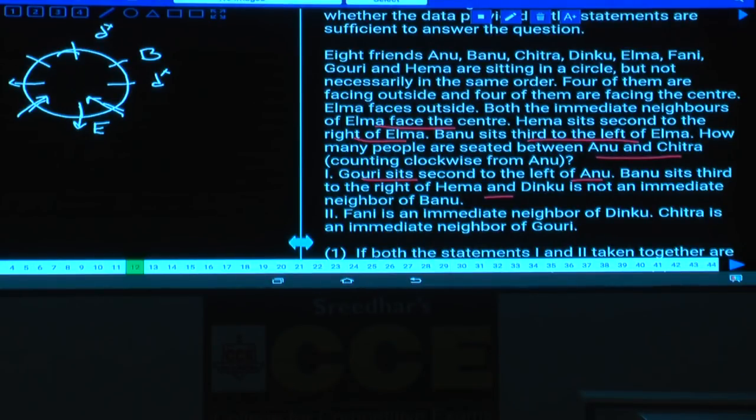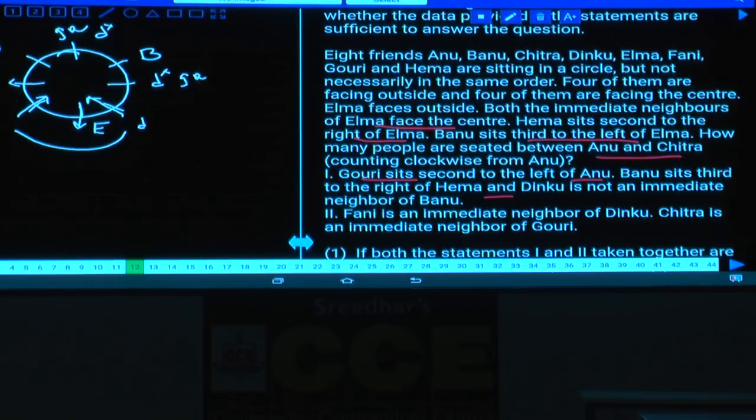So D cannot be in these two places. Then where should this D be? D can be either at this place or at this place, isn't it? Then condition number 1, G sits second to the left of A. As G is seated second to the left of A, now tell me what the positions of G and A are. G or A can be either at this place, or at this place, or in these two places as well.